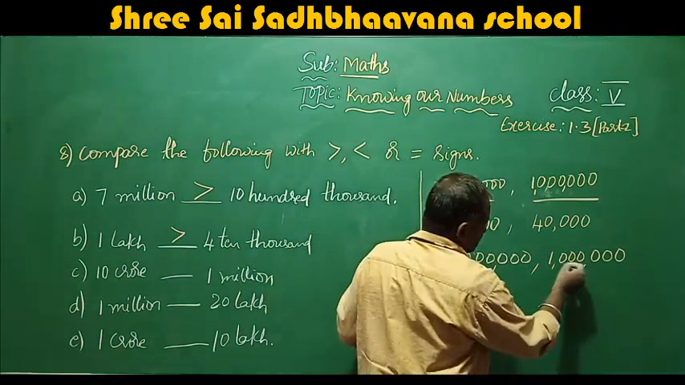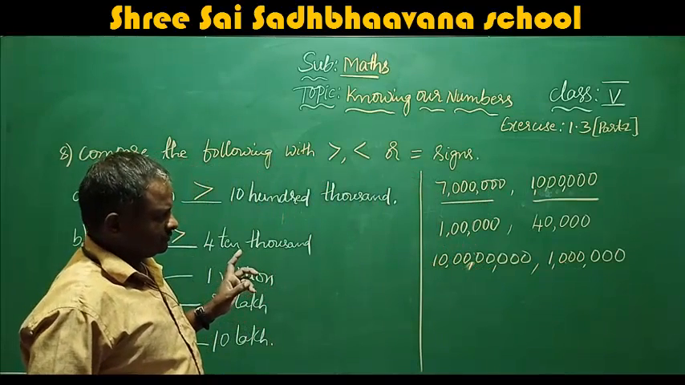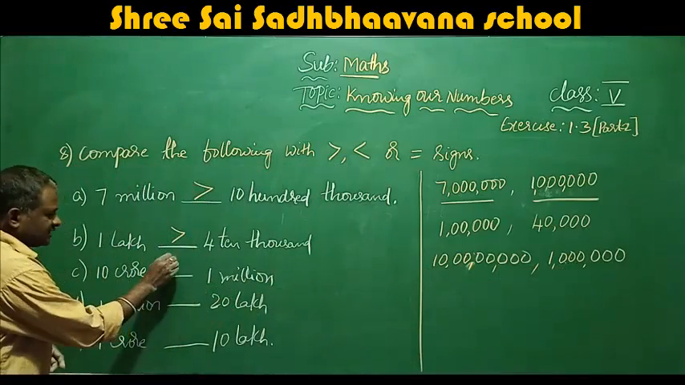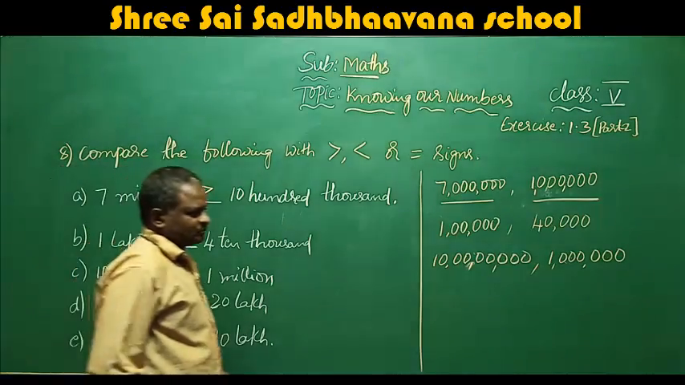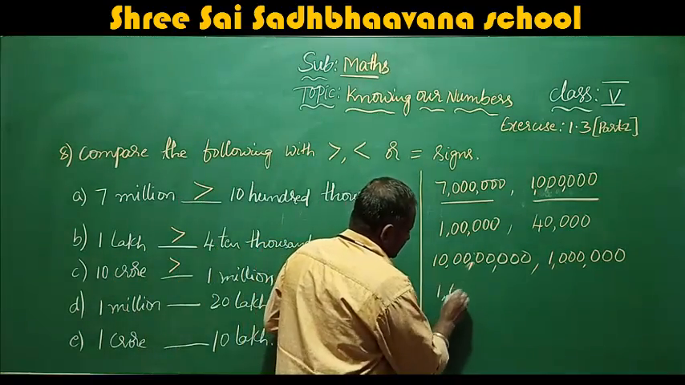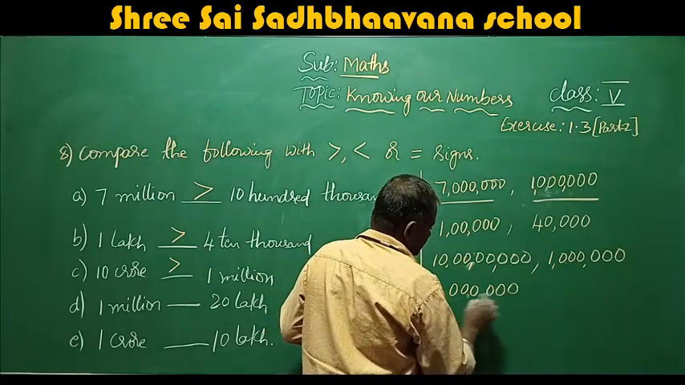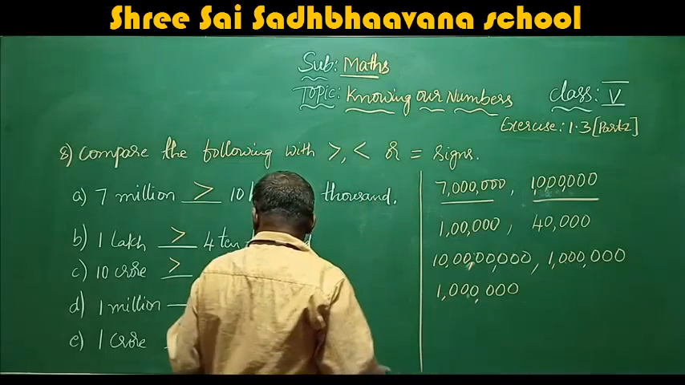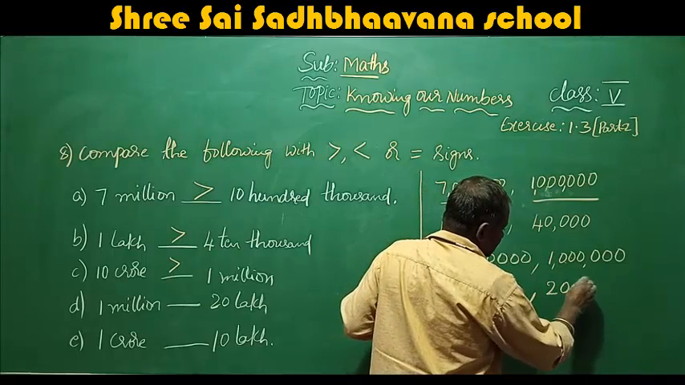Here if you want, you count: 10 lakhs is equal to 1 million. So always 10 crore is greater. When you compare 1 million and 20 lakh, here you write 1 million. This is 1 million. Unit, 10, 100,000, 10,000, 100,000, million, and 20 lakhs. Okay. 20 lakhs.